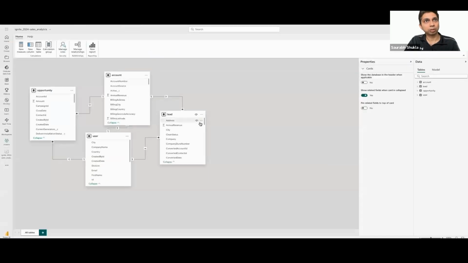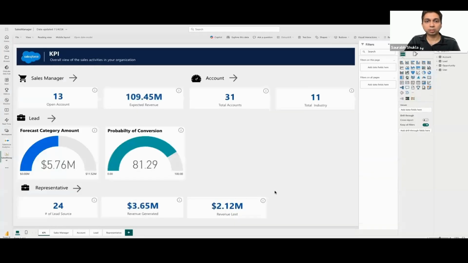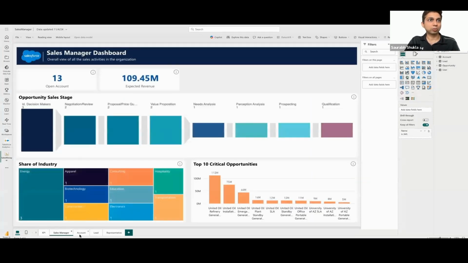And then let me head over to Power BI. Since the tables had primary key and foreign key defined, Power BI was able to detect the relationships between the tables automatically. And now I can start building reports so my sales managers can gain key insights into the sales data using the four tables that we have ingested from Salesforce and SQL Server.